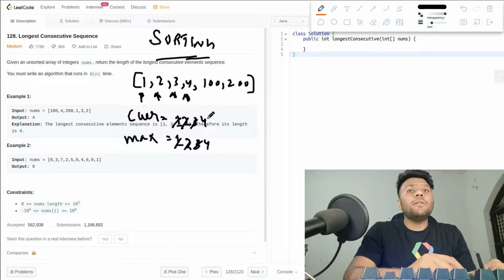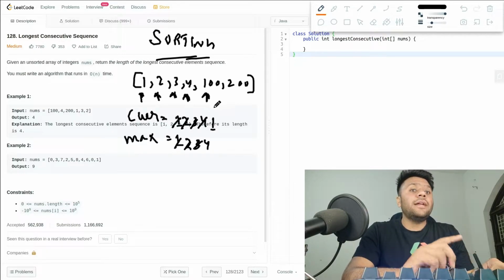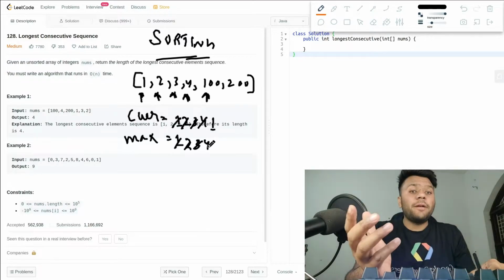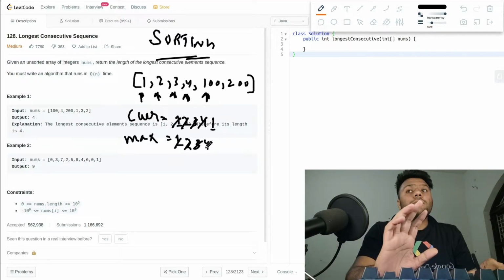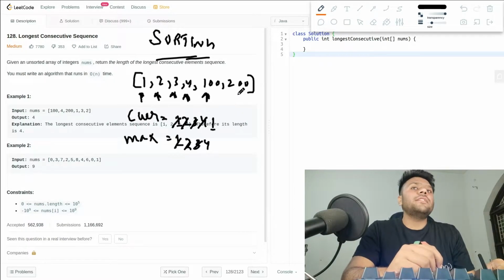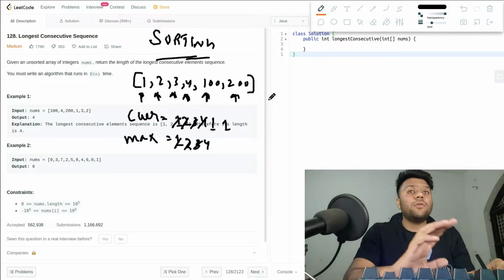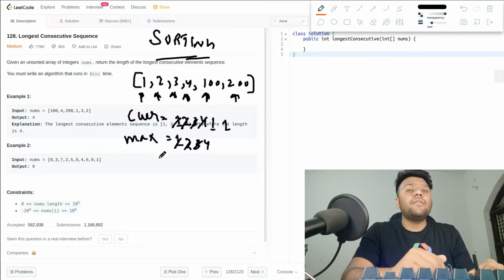So I will simply reset my current back to 1, and my max initially I have 4. Now the next one is 100. It will check, does it have 101? No, it does not have 101. I will not update my max because my max already has the longest sequence value. Then I will check the next one, which is 200. Does it have 201? No, it doesn't. So I will break out of the loop and return the value from max.